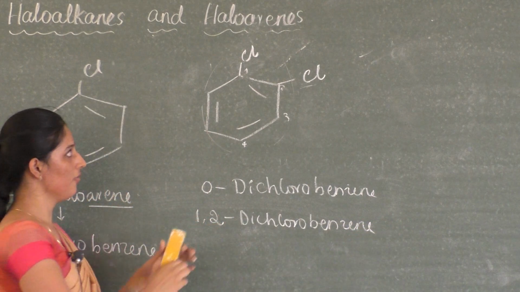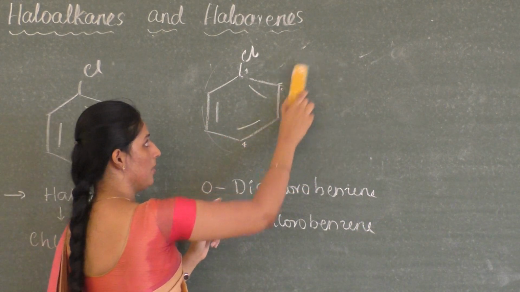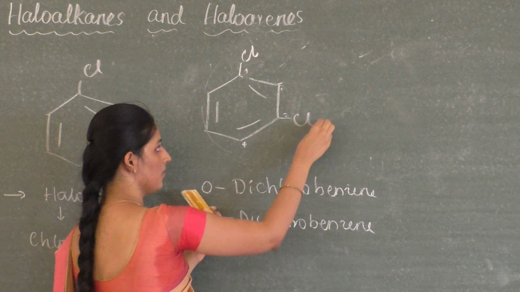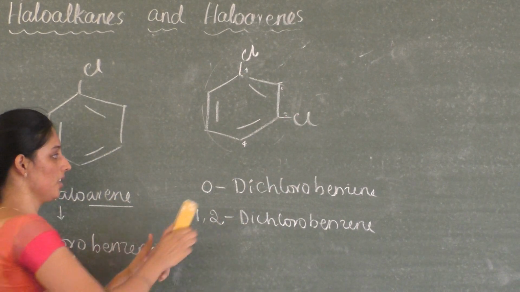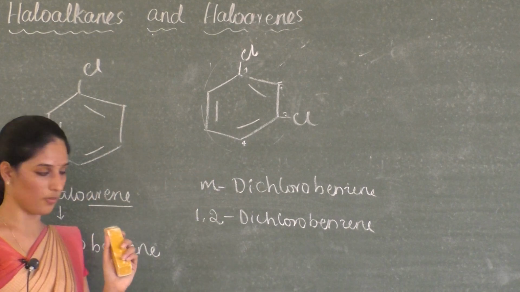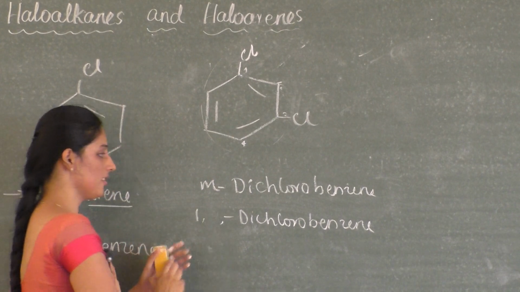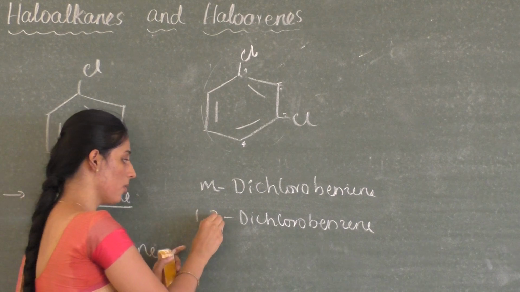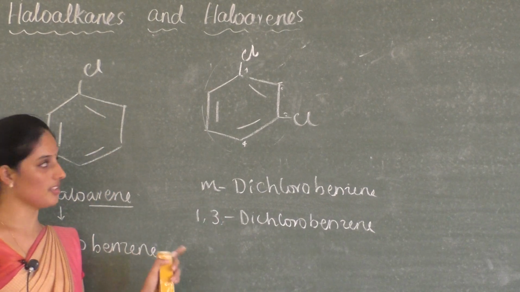Okay. If this chlorine is present at this position, then the name becomes what? Meta dichlorobenzene, and in the IUPAC system it becomes 1, 3-dichlorobenzene.